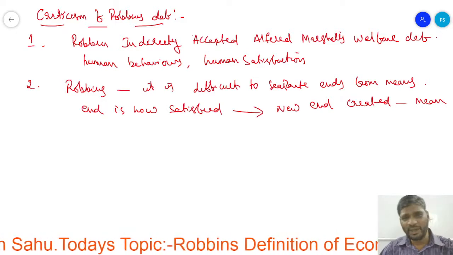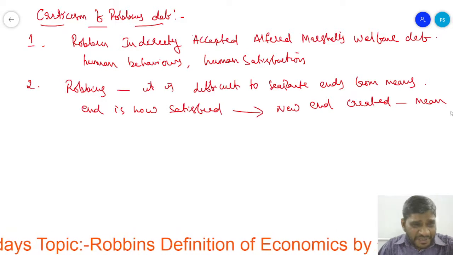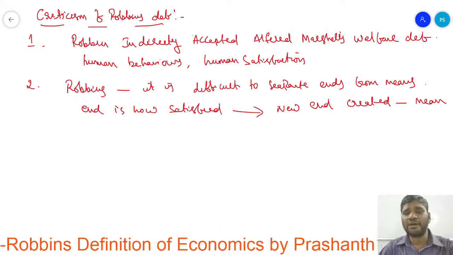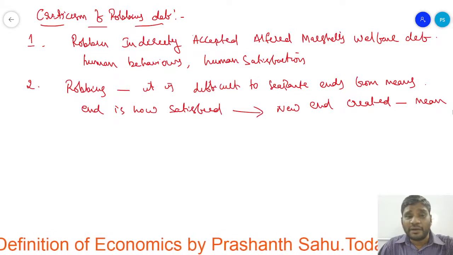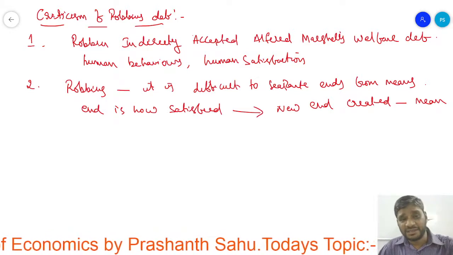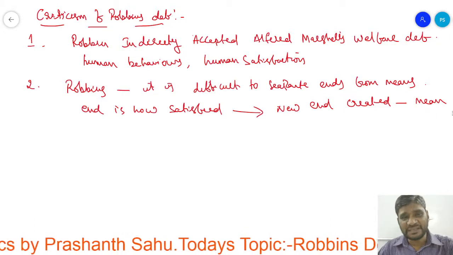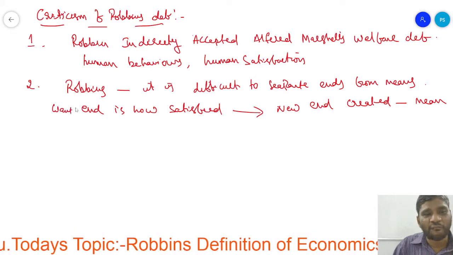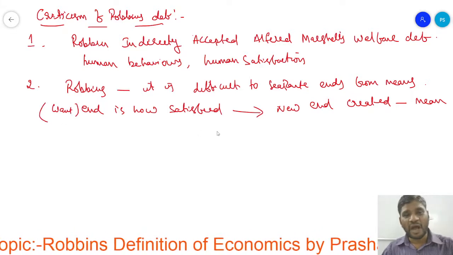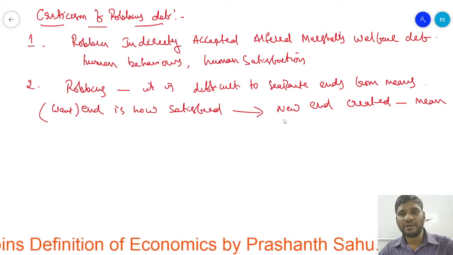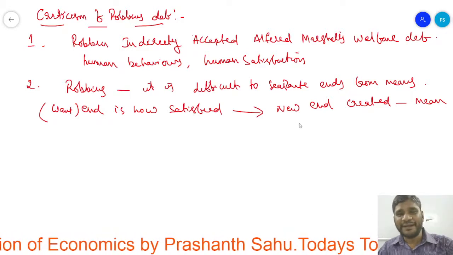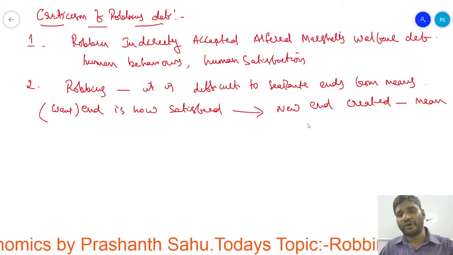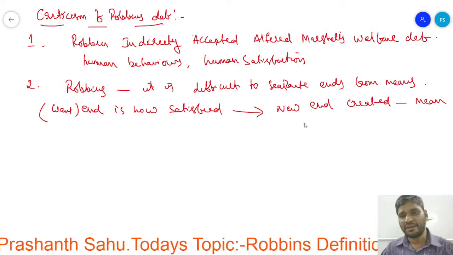According to Robbins, this has been criticized by saying that if an end is satisfied, what is an end? I told you, an end is nothing but a want. If a want is satisfied, it will be finished, but we won't stop getting new wants until our death.